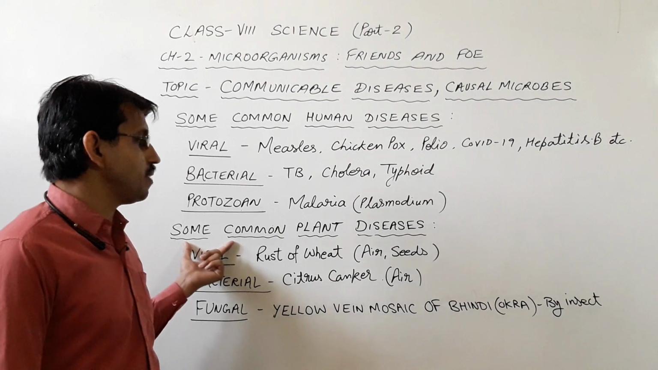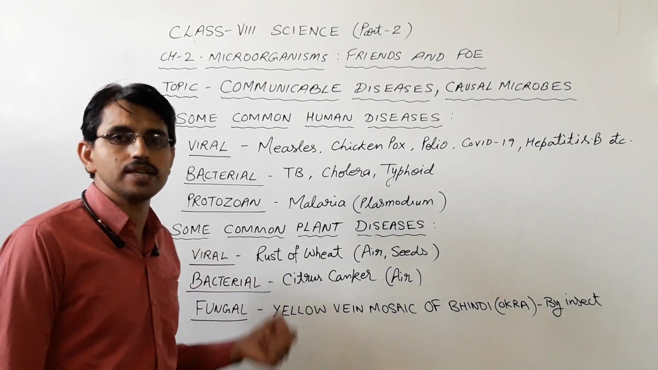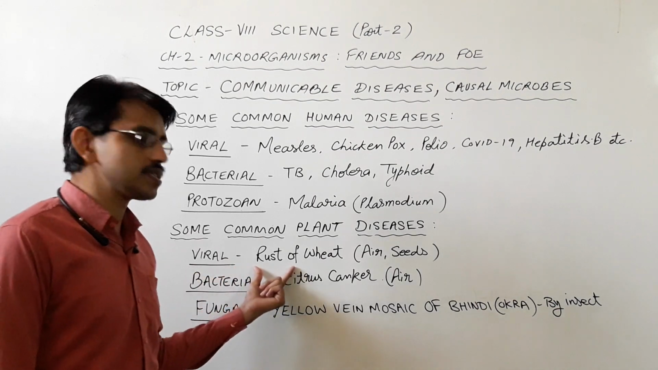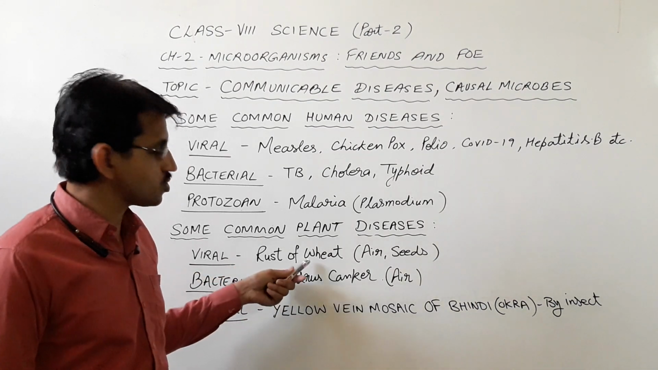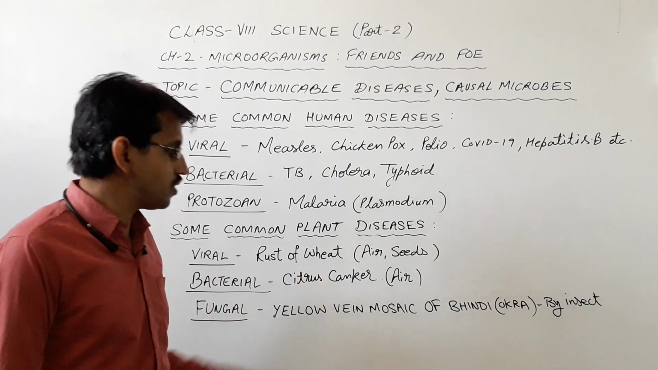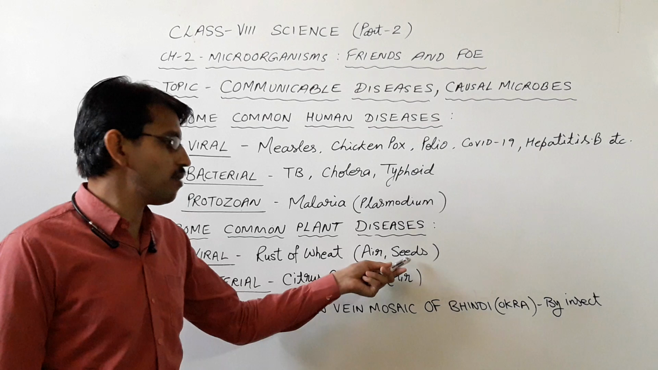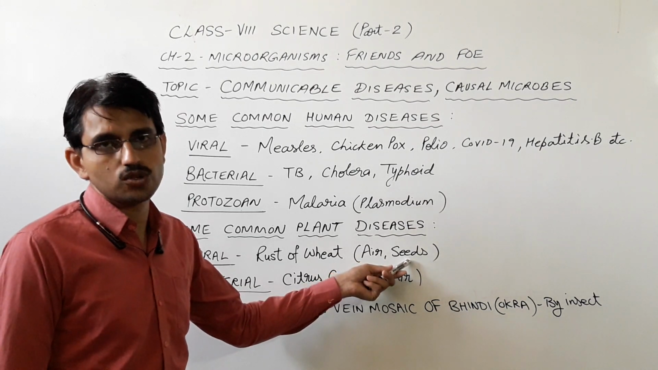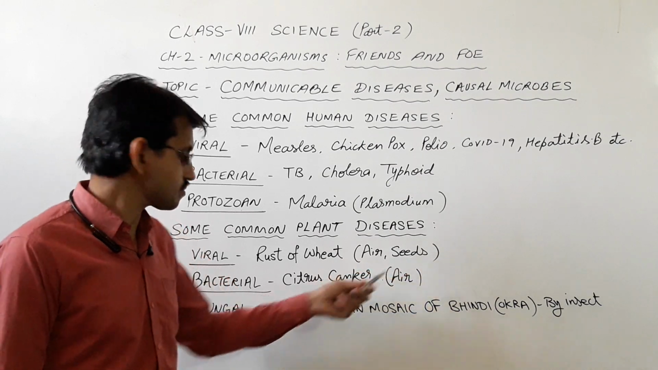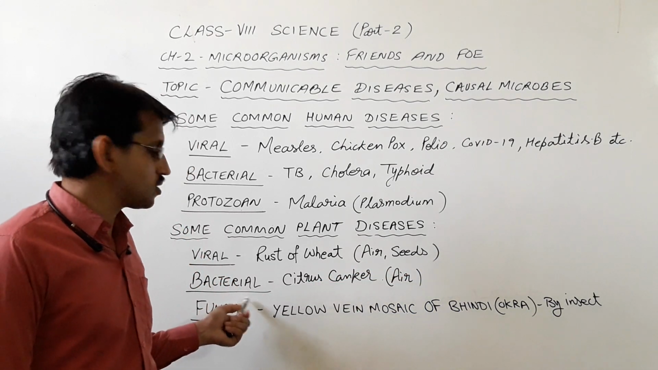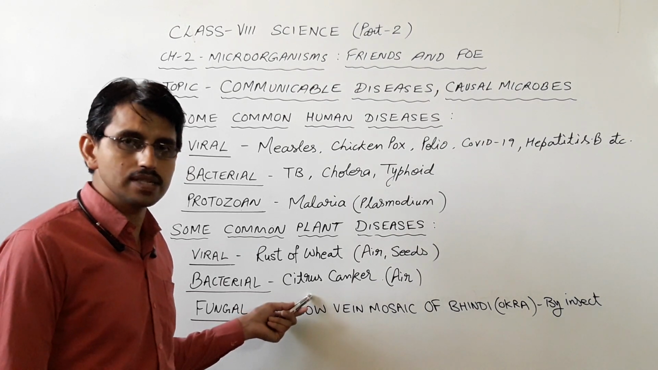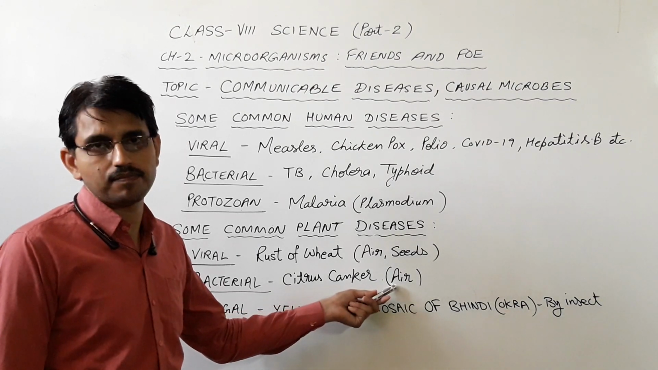Similarly, there are many plant diseases which are caused by these microorganisms. Among viral plant diseases, we have the example of rust of wheat. The rust of wheat is a common viral disease of wheat which is spread by air and by the use of infected seeds. To prevent these diseases, seeds should be disinfected before sowing. Among bacterial diseases, we have the example of citrus canker. Citrus canker is a bacterial disease which is spread by air.